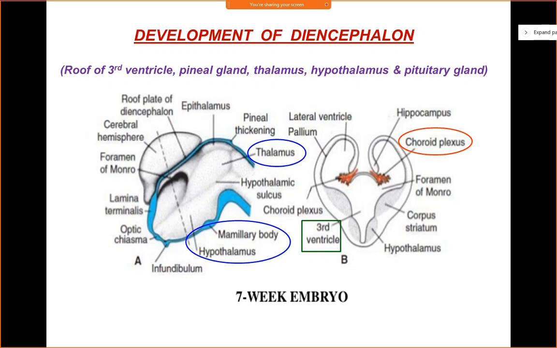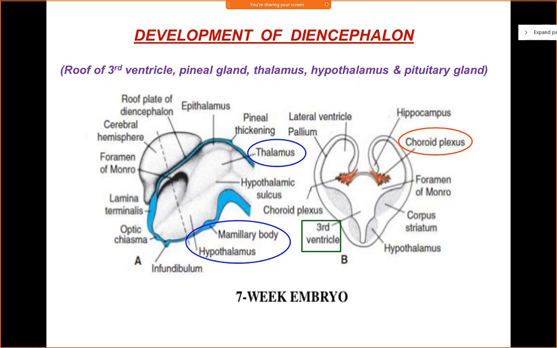It will form the pineal gland and it will also form the roof of the third ventricle which will form the choroid plexus from which the CSF is secreted, right? And the remaining roof plate will also contribute to parts of your epithalamus. So the most important component of epithalamus is your pineal gland. Keep that in mind, right?